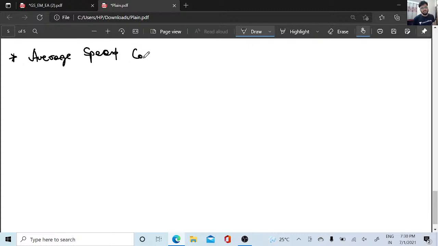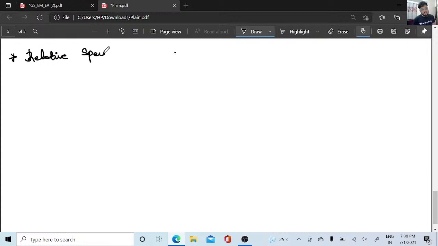In tomorrow's class we'll be moving ahead with the average speed concept, and the problems on trains will also be continued with this. I think in another 2 minutes I'll just finish off the relative speed concept, since the average speed concept will take time to explain.